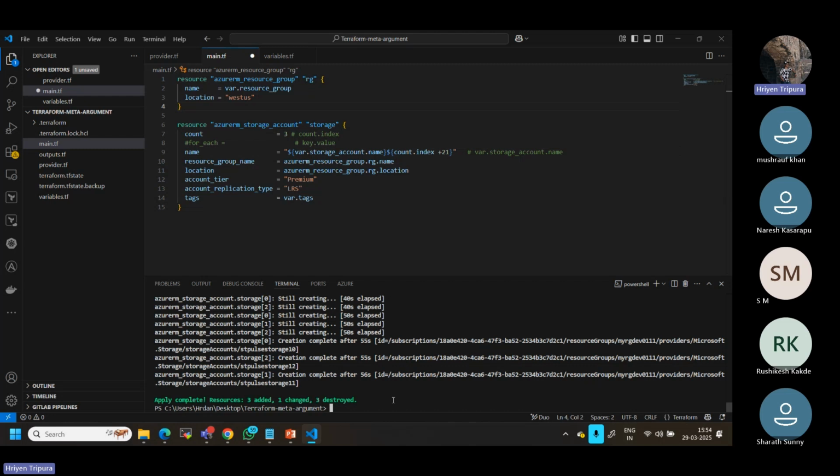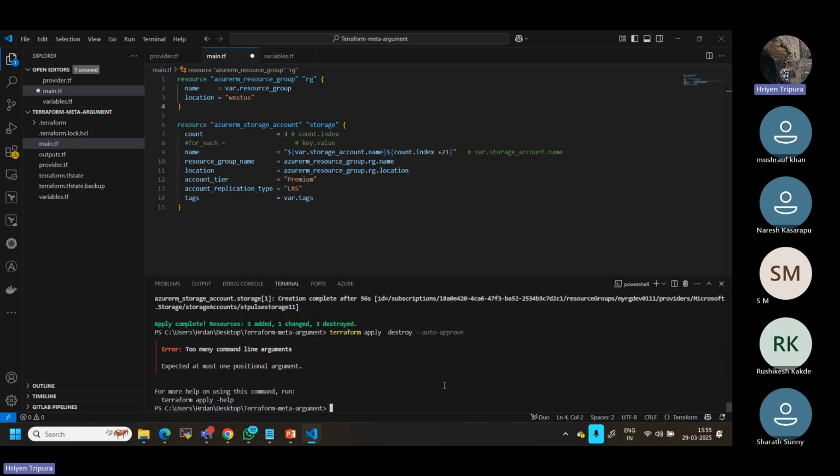First, let me destroy this one. I will just destroy it. I can use apply, or again I can use destroy here also. This also works fine for me. Apply destroy also will work for me. Let me give arguments.